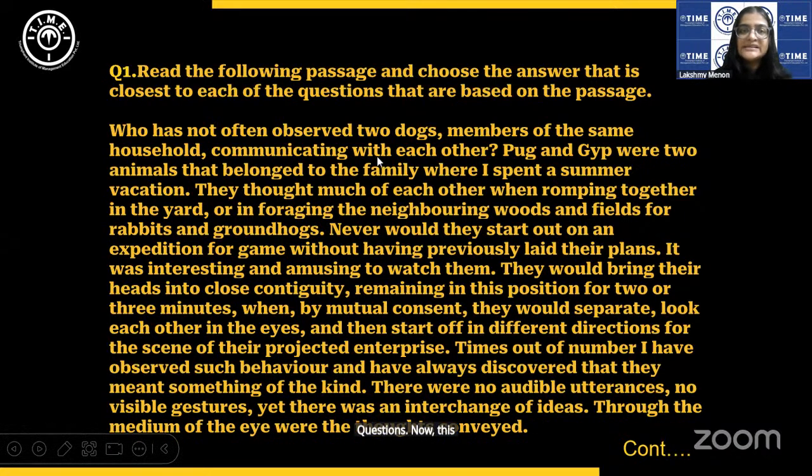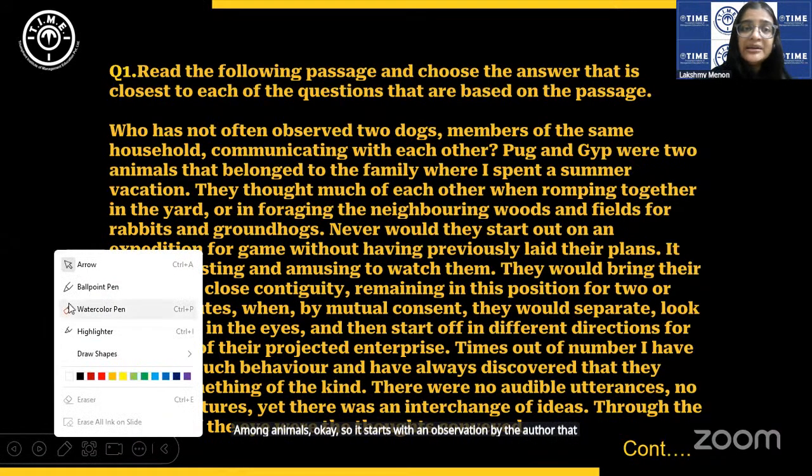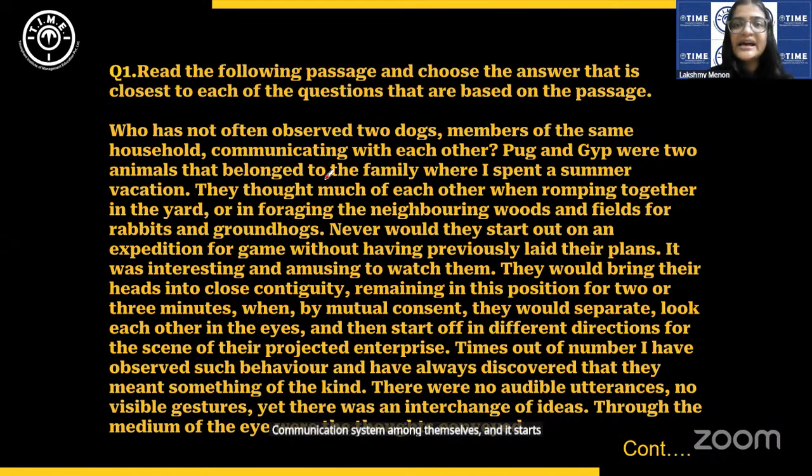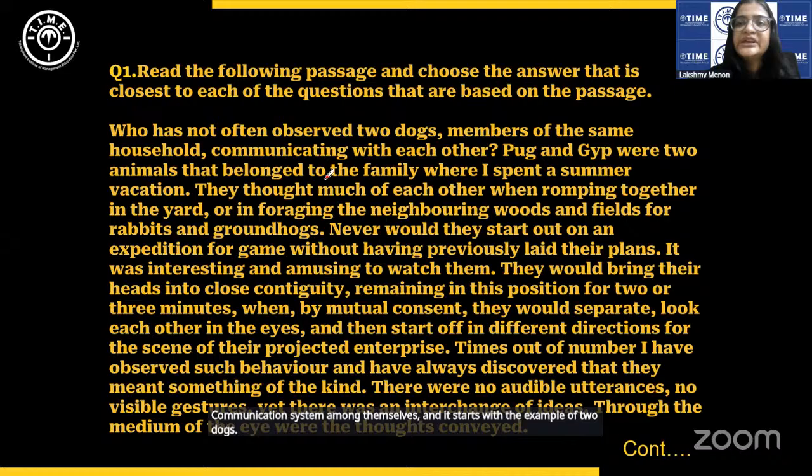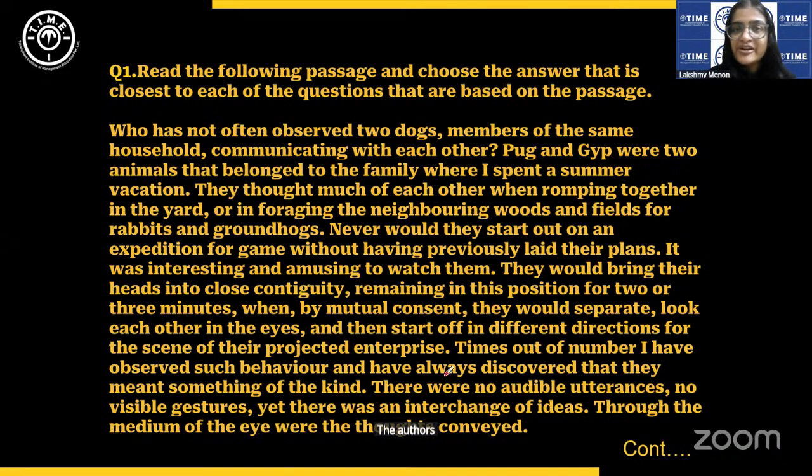Now, this passage talks about communication among animals. It starts with an observation by the author that animals have some kind of unique communication system among themselves, and it starts with the example of 2 dogs, the author's family dogs, Pug and Jip.